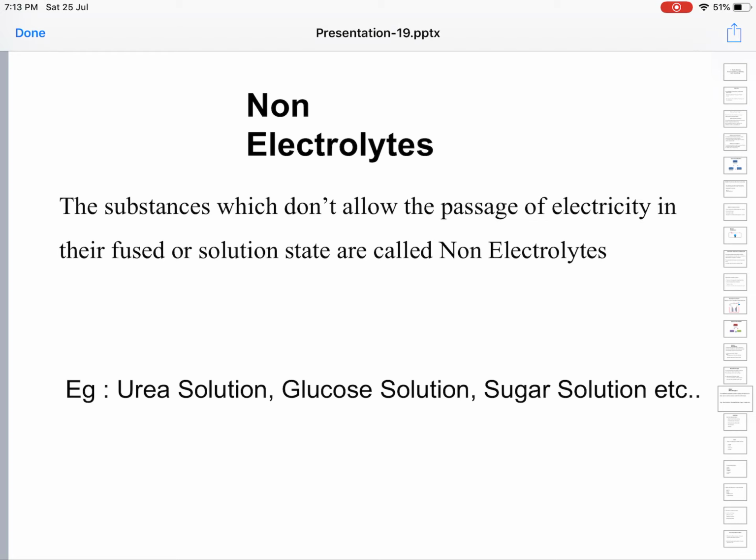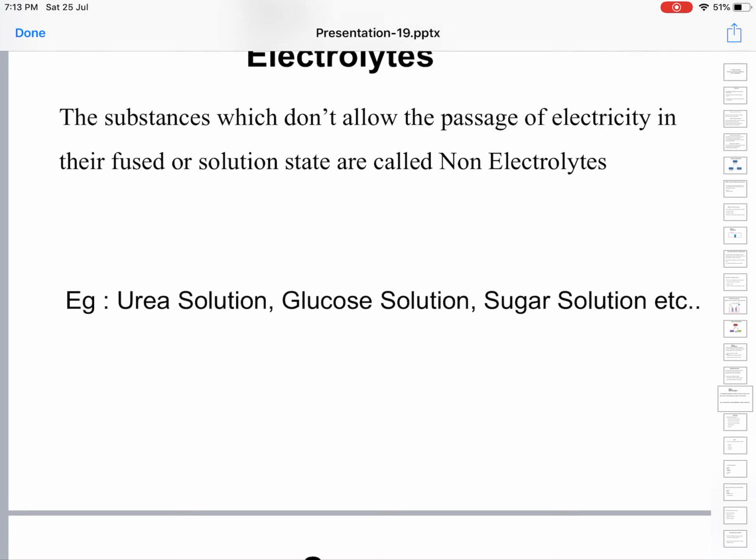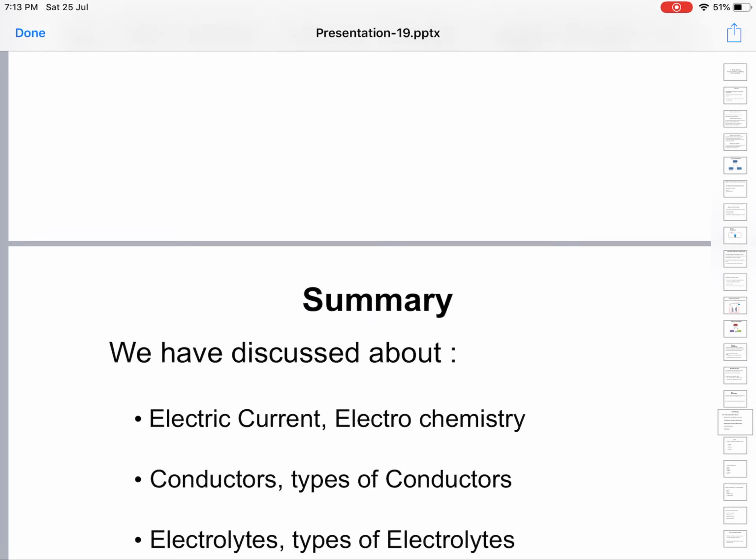Non-electrolytes. Non-electrolytes are the substances which will not allow passage of electricity through them, either in the fused state or in solution. Non-electrolytes will not conduct electricity either in the fused state or in the solution. They are called non-electrolytes. Examples are urea solution, glucose solution, sugar solution, etc.